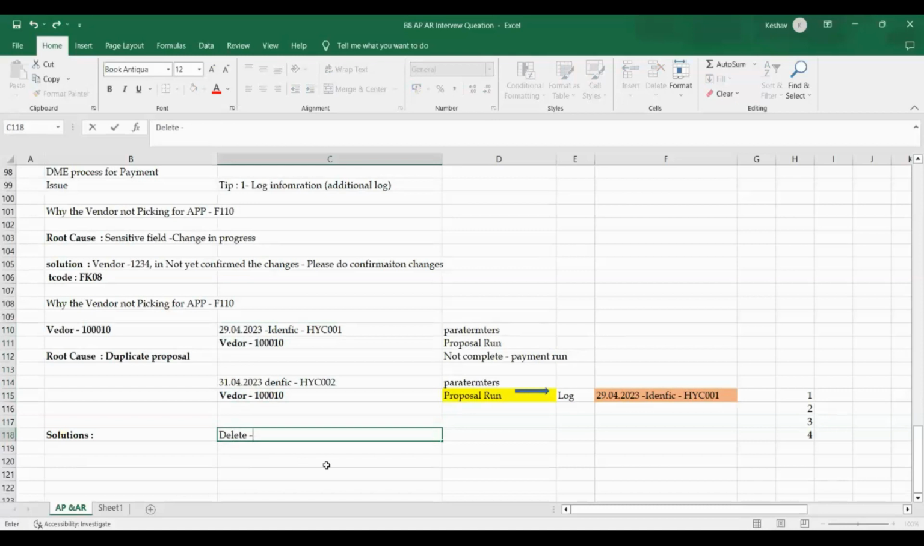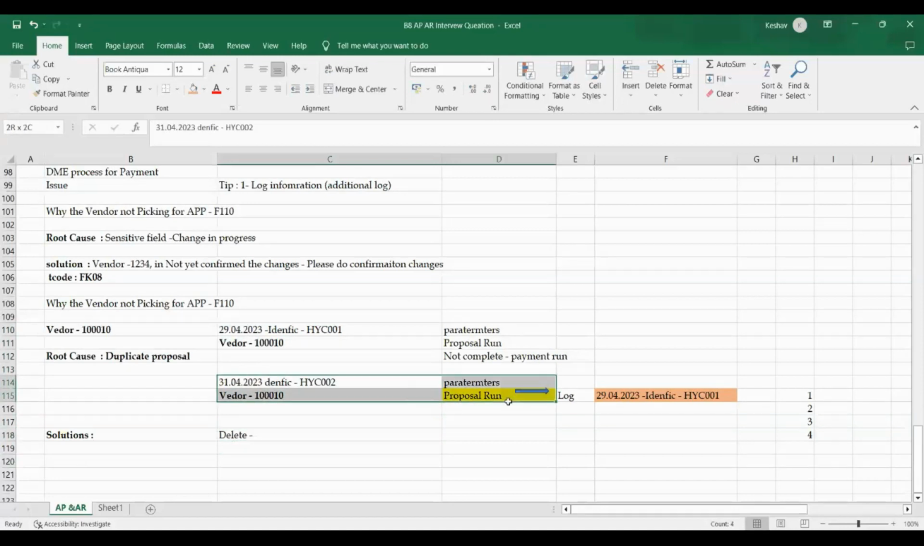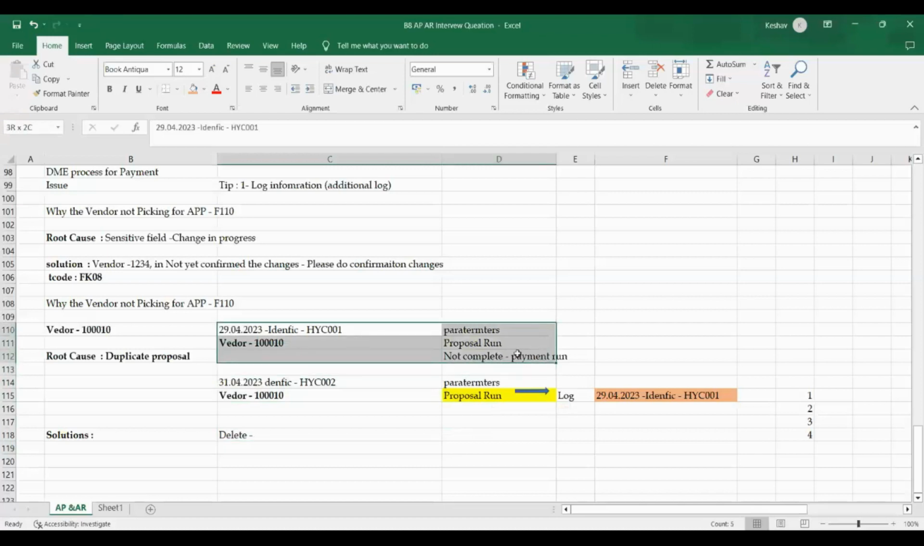How does the system know? For example, in your solution, I'm keeping one here. One will be there, one will be deleted. For that one only, payment will have to run. See, it's your deletion. As per your wish, your choice, I'm deleting this one. Correct now?